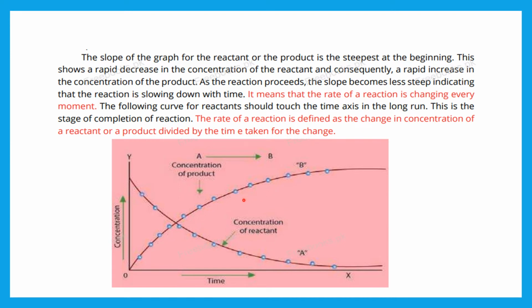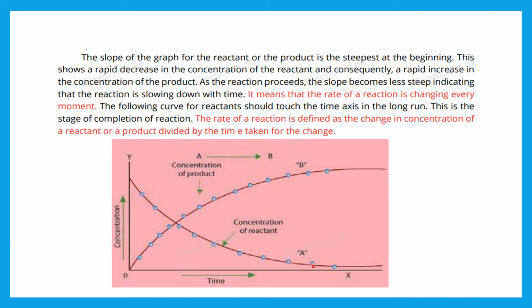It means the rate of reaction is changing every moment. At every moment the concentration of the reactant as well as the concentration of the product is different, and they take time to touch the horizontal axis.